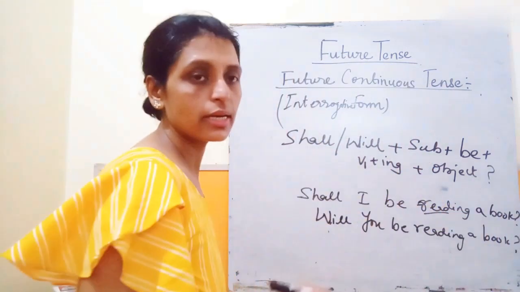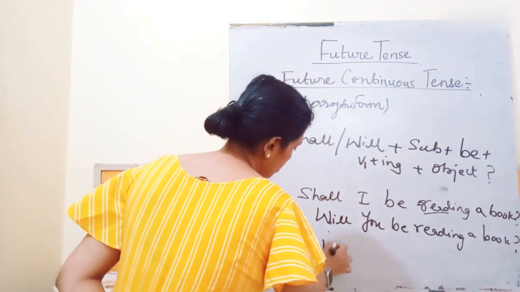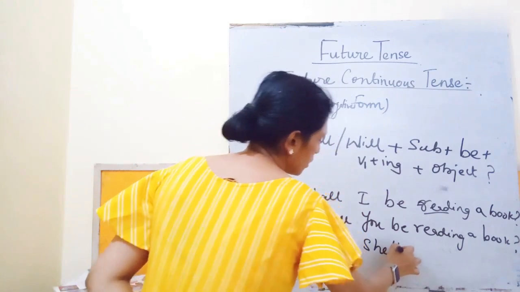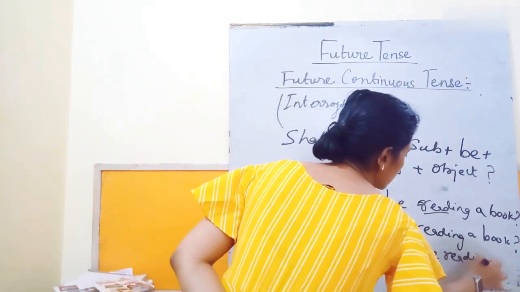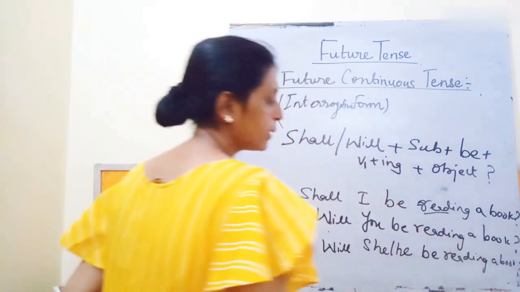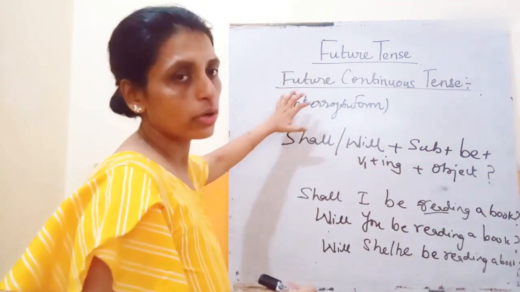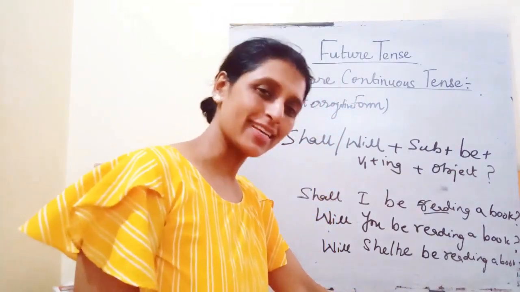Okay, as it is the interrogative structure. Then will she or he be reading a book? Or will they be reading a book? Okay, so this is the interrogative structure or format of the future continuous tense.